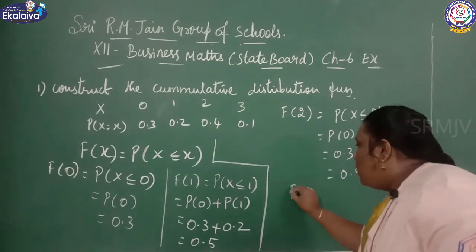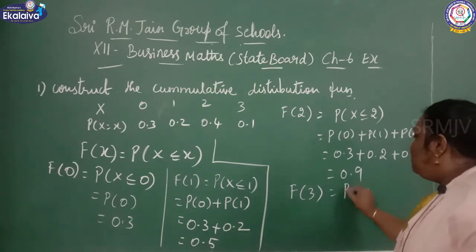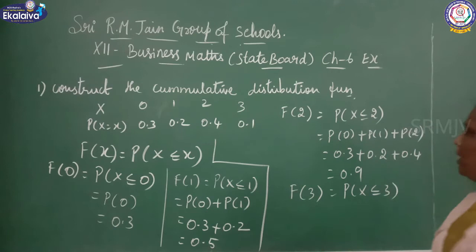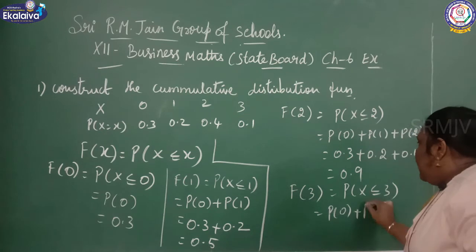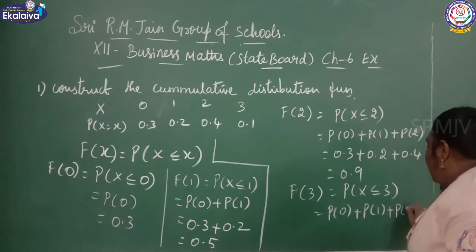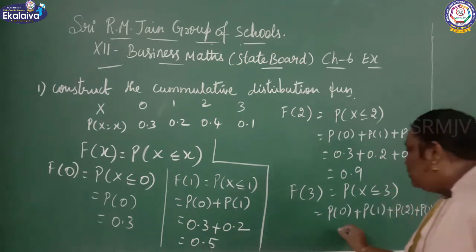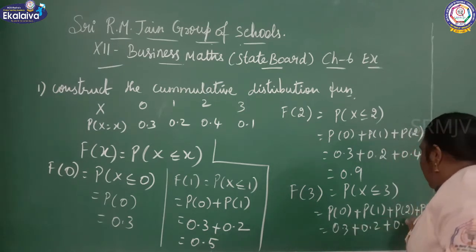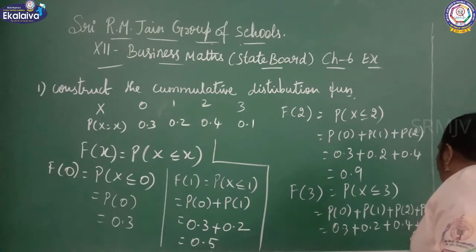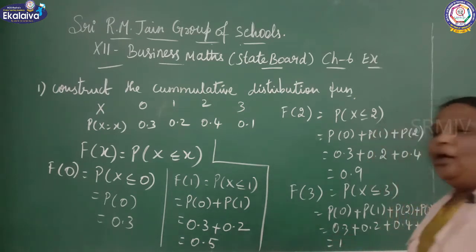Now we move on to F of 3. F of 3 equal to P of x less than or equal to 3. Less than or equal to 3 means P of 0 plus P of 1 plus P of 2 plus P of 3. So you can take all the values. 0.3 plus 0.2 plus 0.4 plus 0.1. You can add all the values. You are getting the value 1. Therefore, F of 3 value is 1.